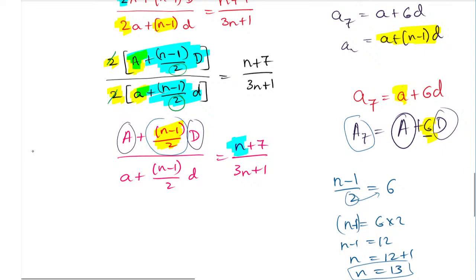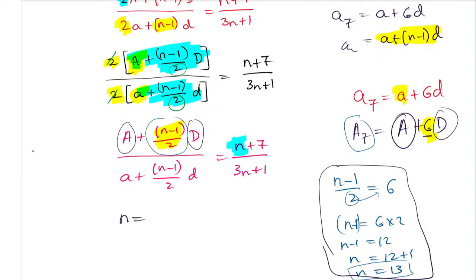Okay. So now we can go with the formula. Now we will go for the ratio. Same thing you have to write down here. So n value will become 13. How did it come? Using this. So I will write down A7 is equal to a plus 6d. This is the first equation we can take, and this is one more equation we can take.